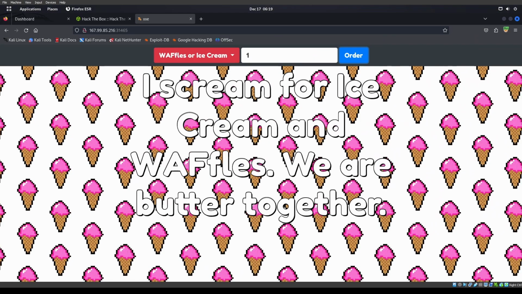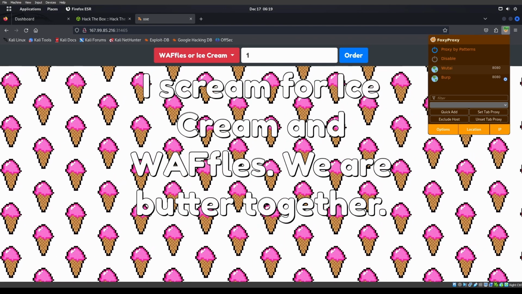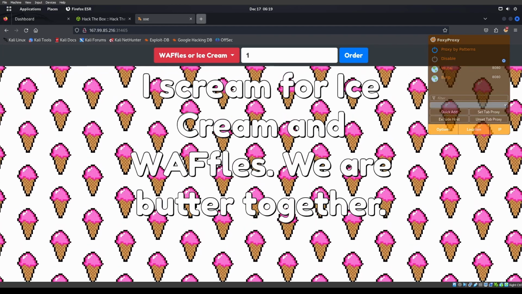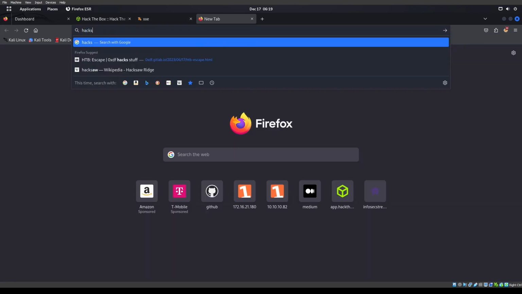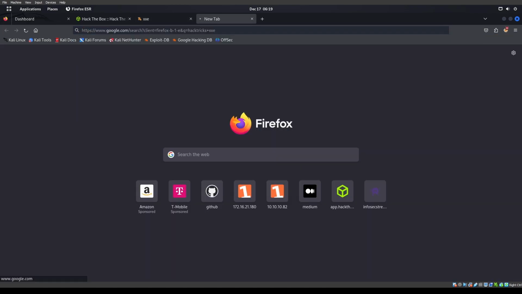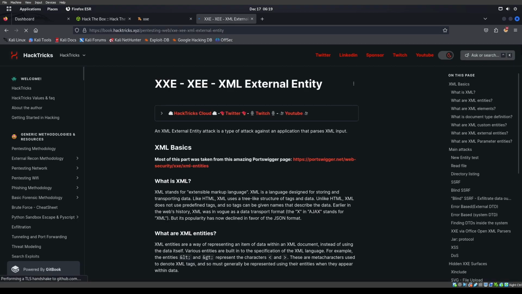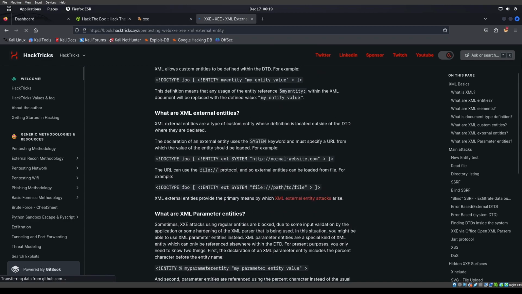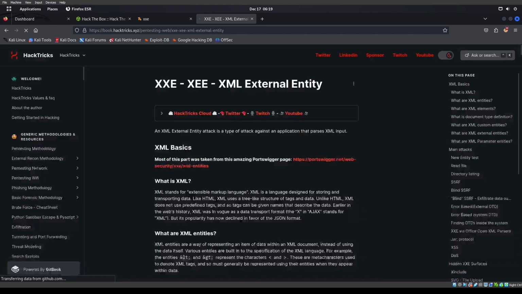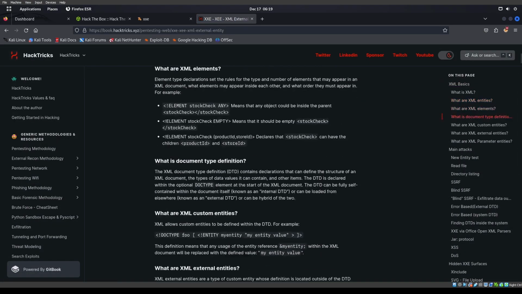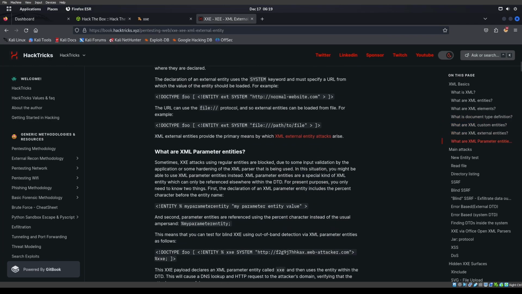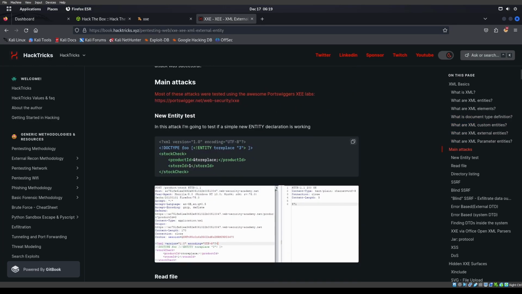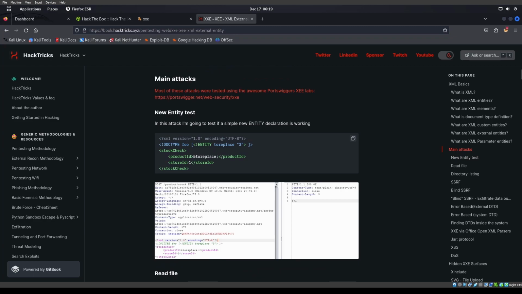So let's just go ahead and look up XXE. We'll disable this for now, right? And we'll go to HackTricks. XXE. I don't know why it's not letting me put spaces in. If you want something like this, like right here, right?